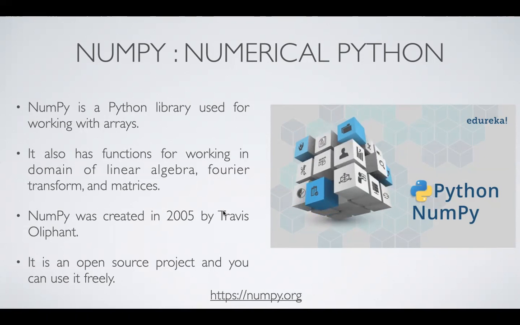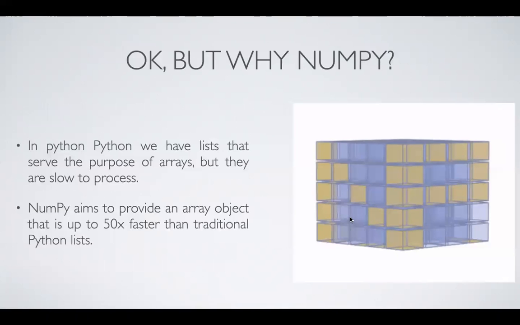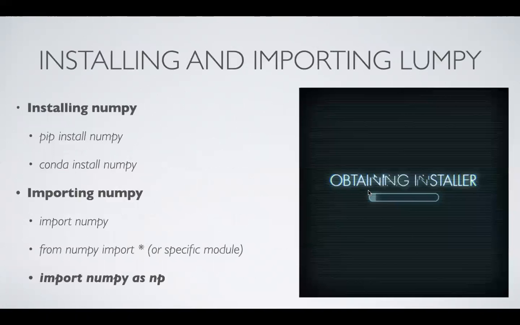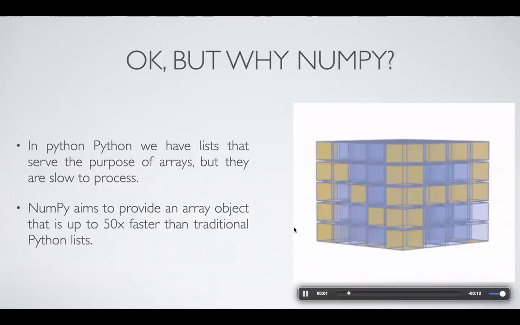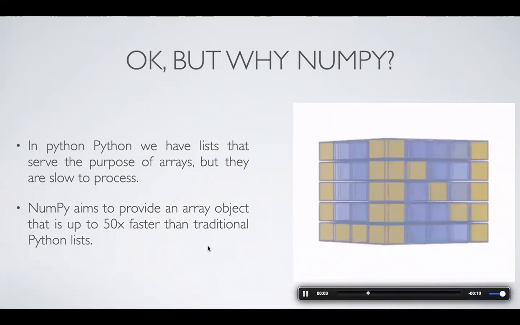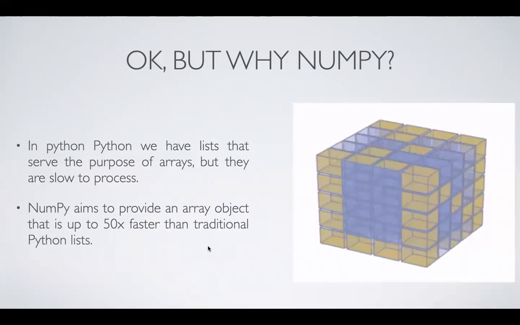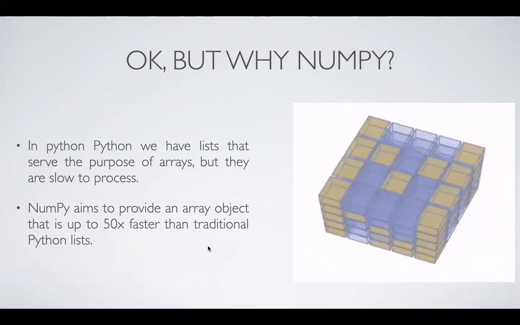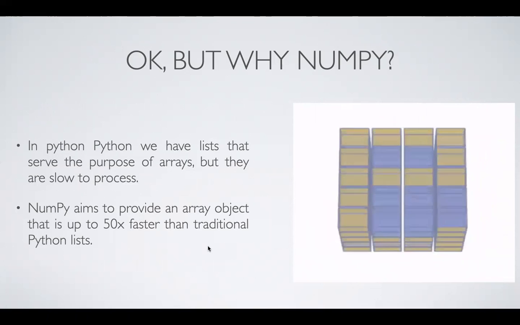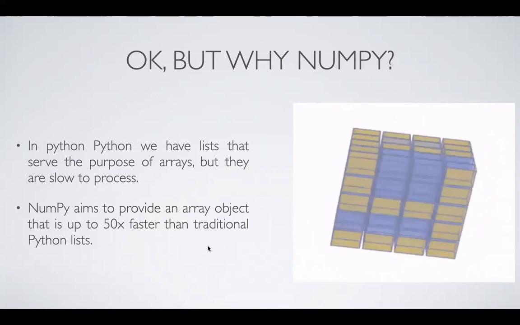Talking about NumPy, we already had a list to work with. However, NumPy is now used more.